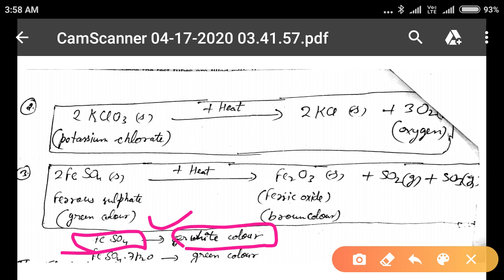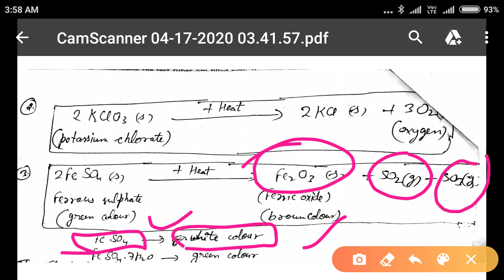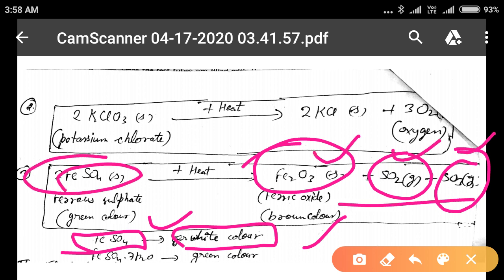It will break down into ferric oxide, which has the brown color, as well as the gaseous product sulfur dioxide and sulfur trioxide. So this ferrous sulfate breaks down into three components.